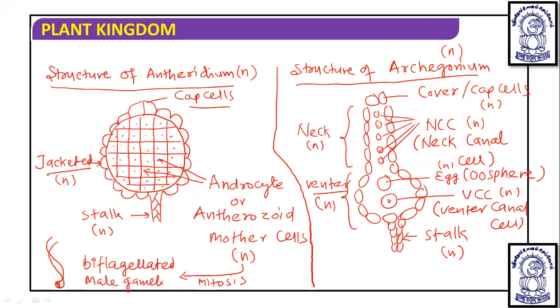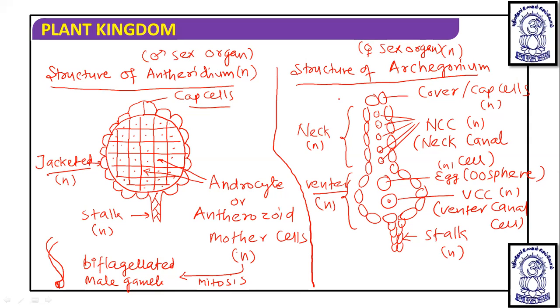Now when you are clear with the structure of the male sex organ, antheridium, and the female sex organ, archegonium, we can draw a schematic diagram of the life cycle in a proper way.